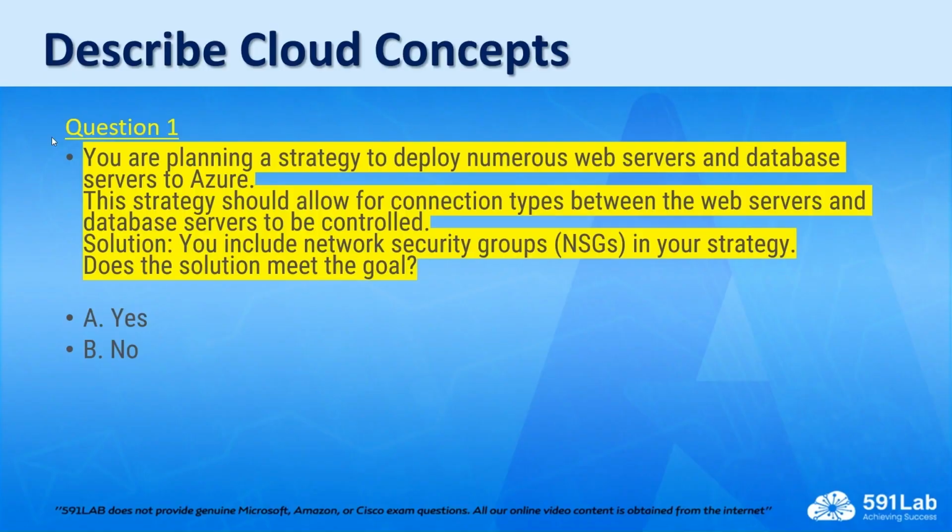Here comes the first question. You are planning a strategy to deploy numerous web servers and database servers to Azure. This strategy should allow for connection types between the web servers and database servers to be controlled. The suggested solution is you need to include network security groups, or NSGs, in your strategy. So the question is, does the provided solution meet the goal? Provide answer yes or no.